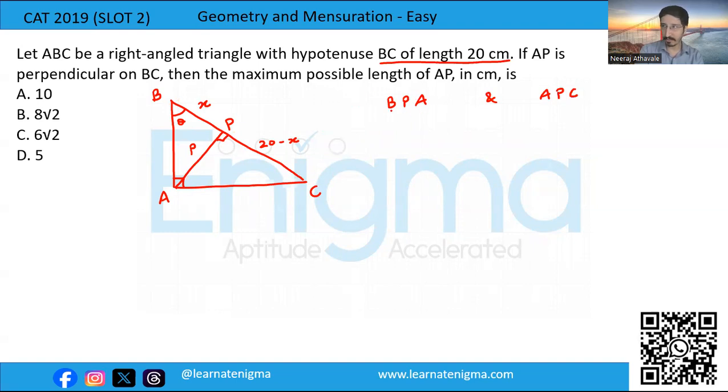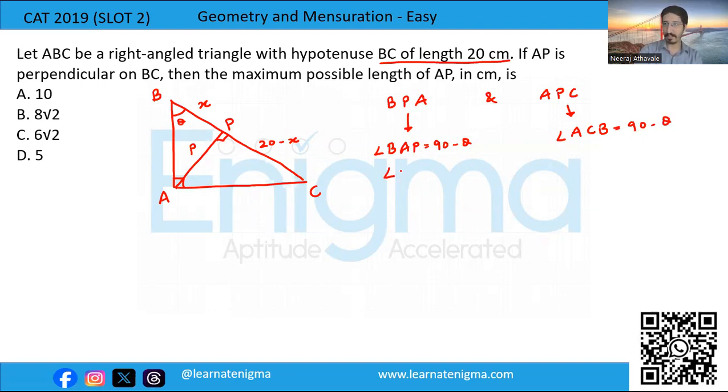Now, if you consider this triangle BPA, I can say that angle BAP is equal to 90 minus theta. And over here, angle ACB will also be equal to 90 minus theta.